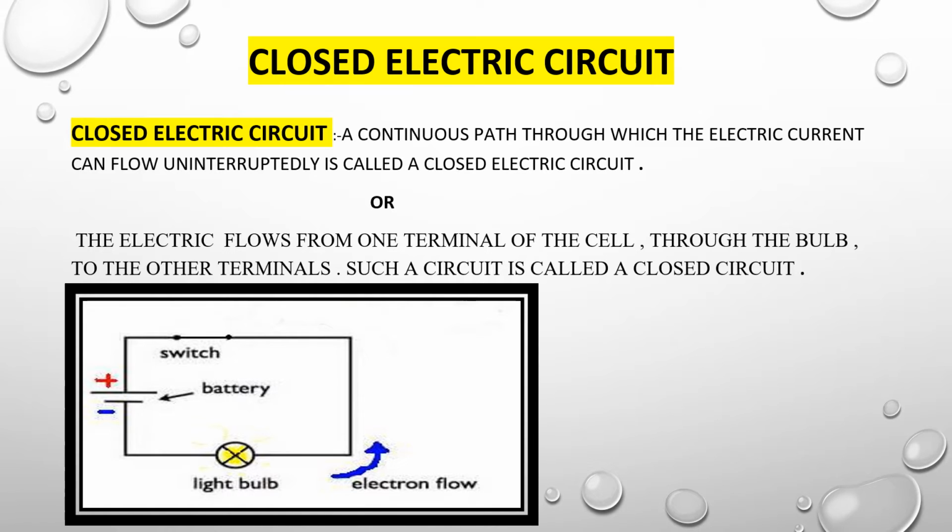You will see in the diagram the battery is also there. Everyone knows that the battery has two terminals. The first one is positive. A large line shows that it is a positive, and the small line shows that it is a negative. Now after that, if you turn on the switch, it means the circuit inside the particular board.